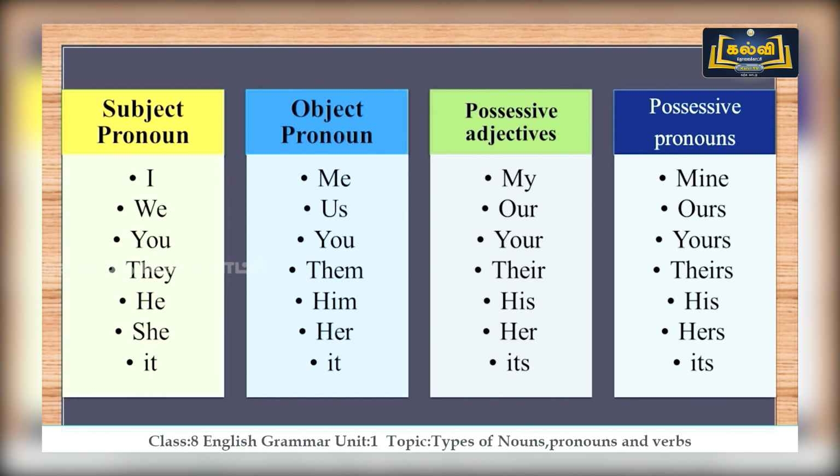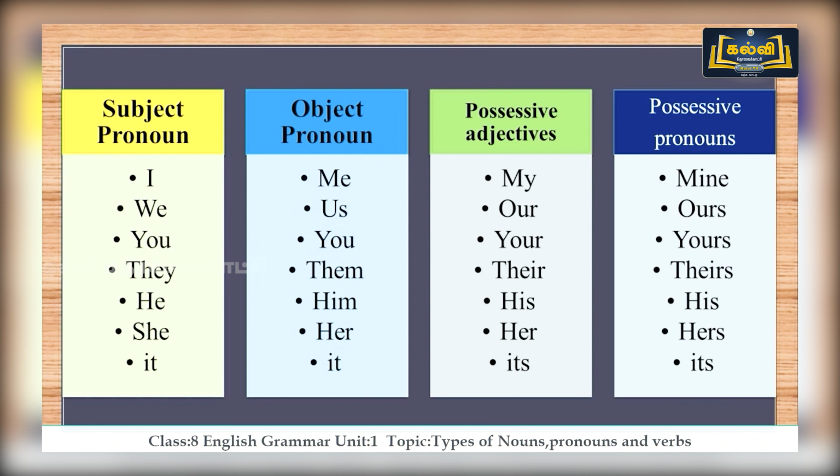Subject pronouns: I, we, you, they, he, she and it. These are subject pronouns. And object pronoun examples are, so I changes to me and we changes to us. You remains the same as you. They becomes them. He becomes him. She becomes her, and it remains the same.